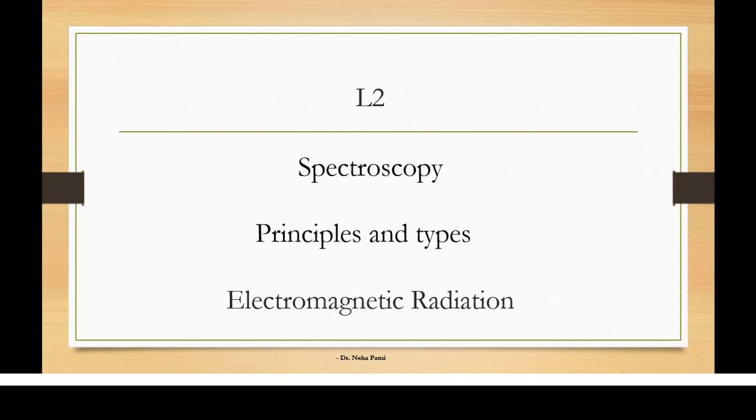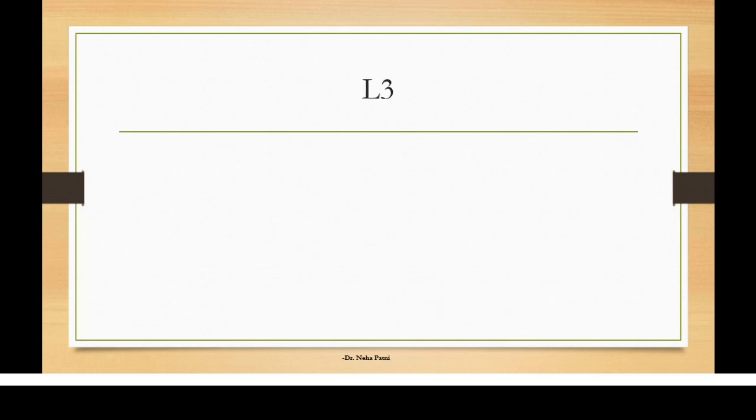And then we saw that the radiation, the light which is interacting with the matter, we called it electromagnetic radiation. So let us see what we are going to do in the next lecture. So this would be the third one. Before, what we did was electromagnetic radiation, but now in the next lecture we would be covering the electromagnetic spectrum.